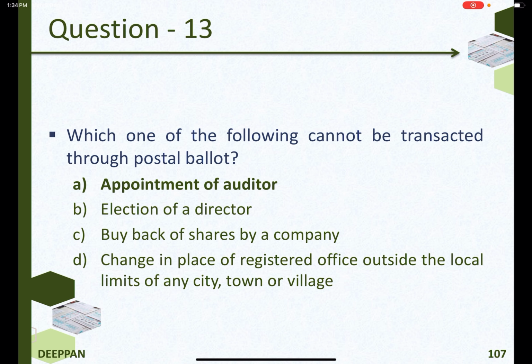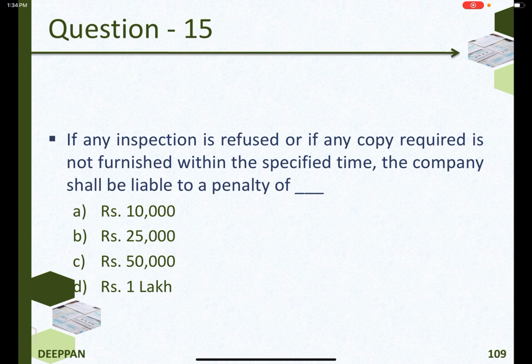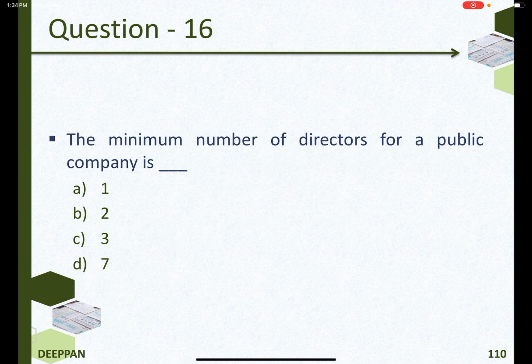Appointment of auditor. The assent or dissent received after 30 days in postal ballot from the date of issue of notice shall be treated as if no reply has been received from the member. If any inspection is refused or if any copy required is not furnished within the specified time, the company shall be liable to a penalty of Rs 25,000. The minimum number of directors for a public company is 3.